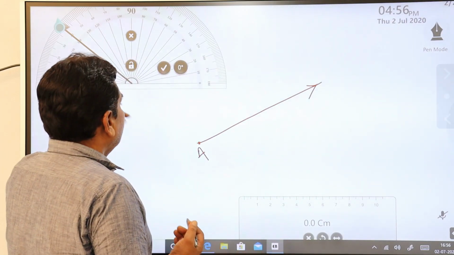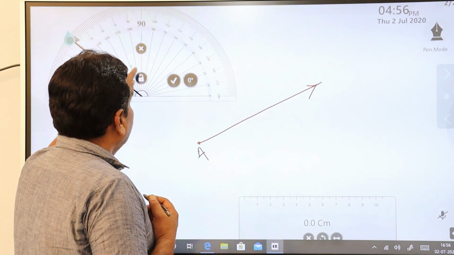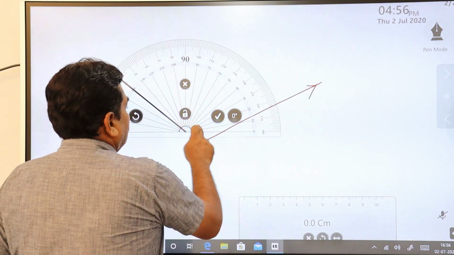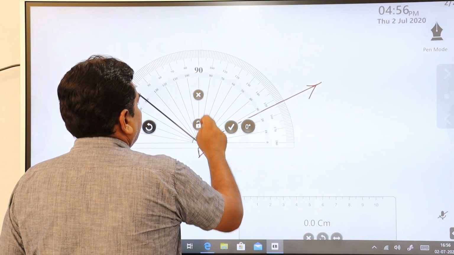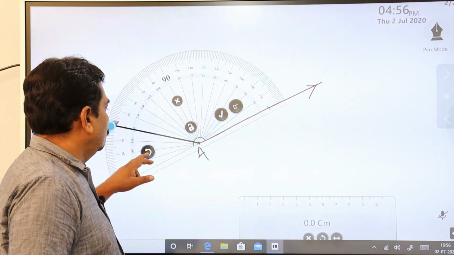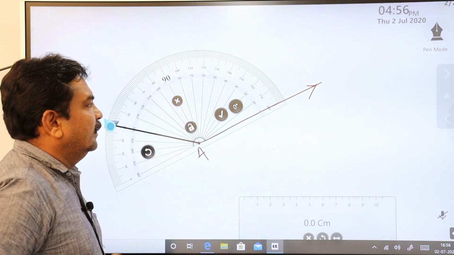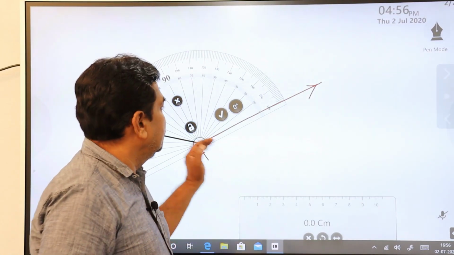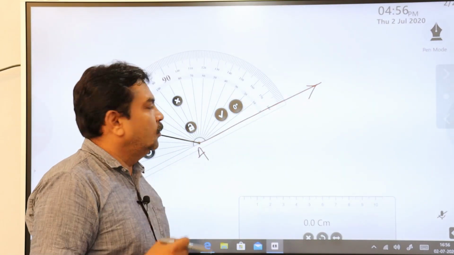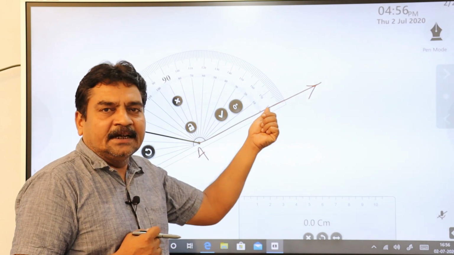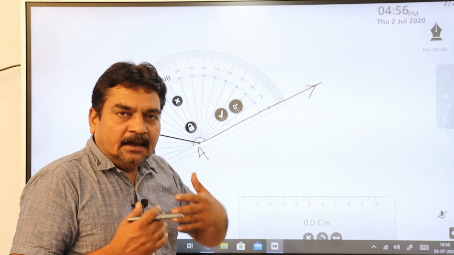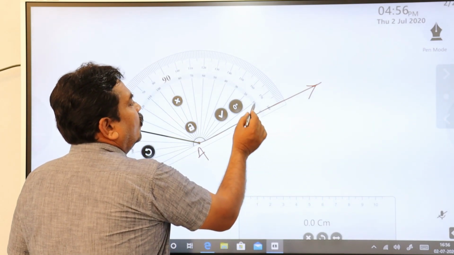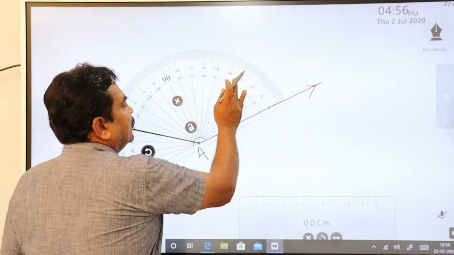It is very simple. Again you coincide the center of your protractor like this. This way you are going to keep it. The ray is in this direction. Find the 0 on the scale in the same direction in which the ray extends. Here is 0. Now you start counting 0, 10, 20, 30 and 40.